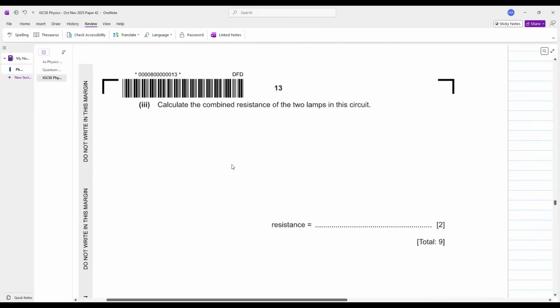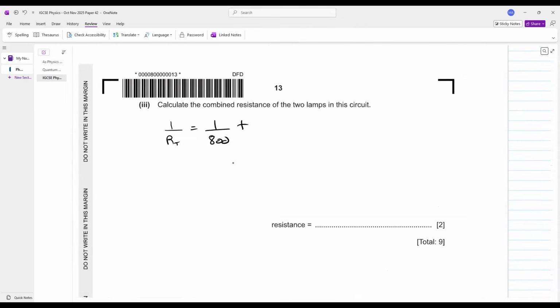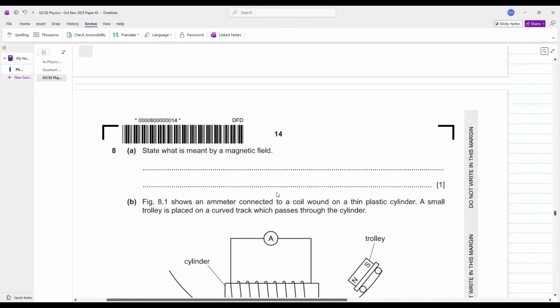Let's further move ahead. You have to calculate the combined resistance of the two lamps in parallel. 1 over the total resistance is equals to 1 over 800 plus, what is the resistance of the other resistor? 1200. Okay. 1 over 1200. Take an LCM. I hope I don't have to tell you how to take an LCM. 1 over RT is equals to 1 over 480. Cross multiply. Total resistance comes out to be 480 ohms. Simple.